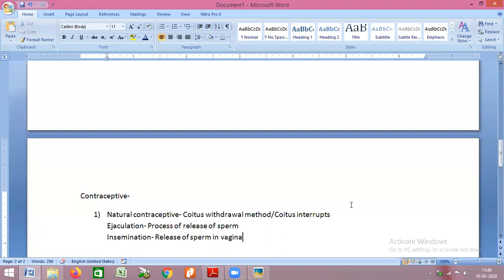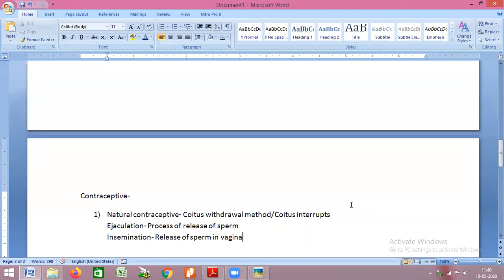Now, this method is not 100% reliable. Why? Because of the following reasons. One, sometimes the male is so much sexually excited that it becomes practically impossible for him to withdraw the penis from the vagina just before ejaculation. Second, a small amount of sperm is also carried by the secretion of the bulbourethral gland.